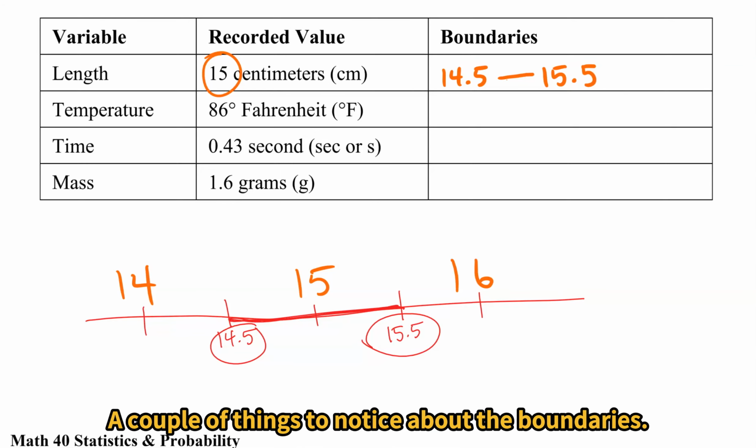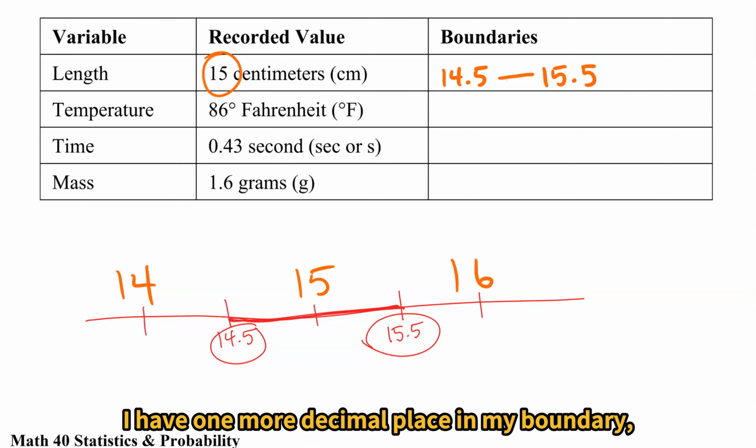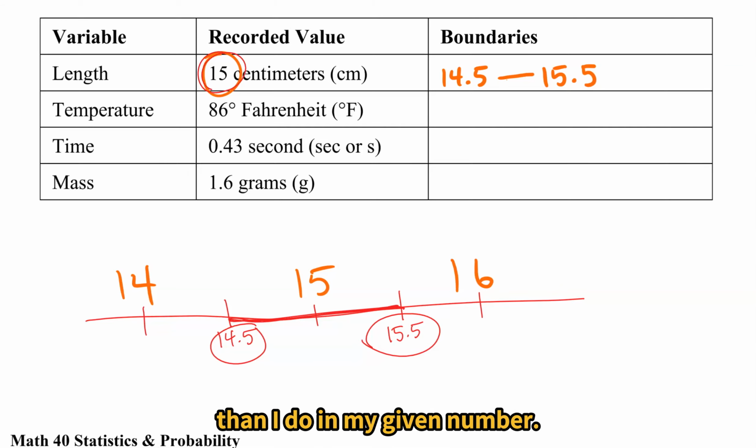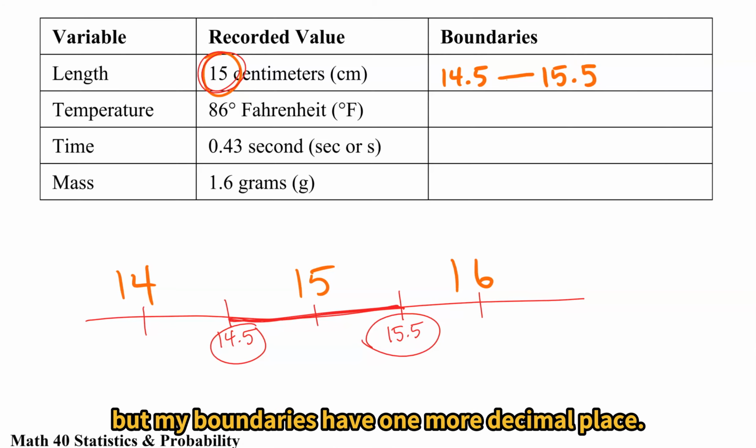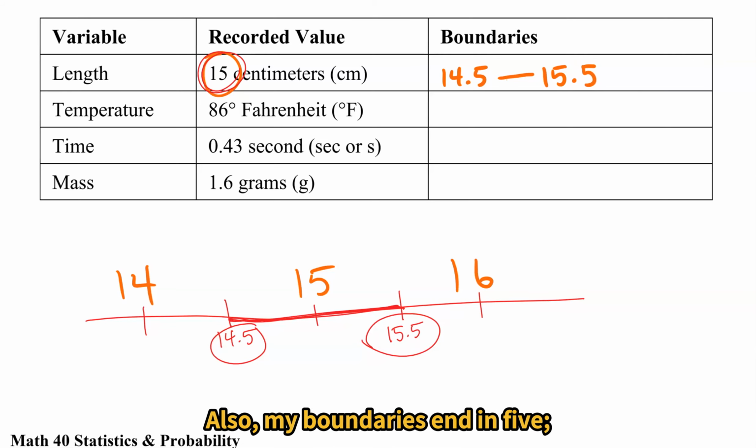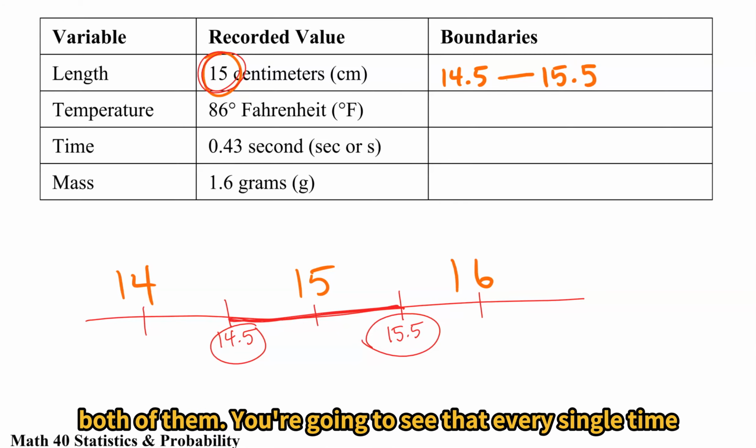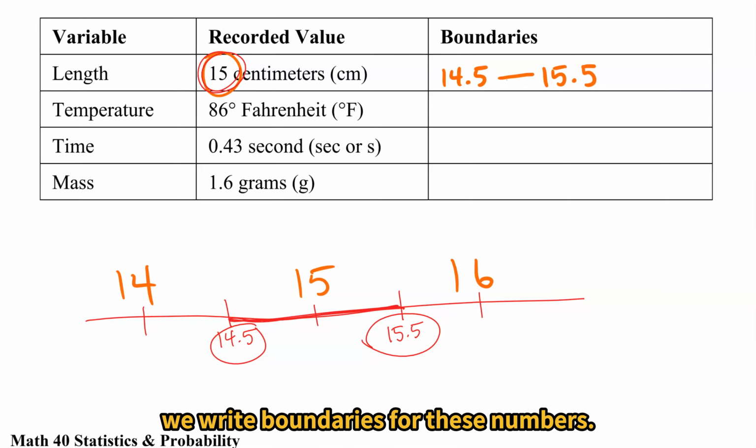A couple of things to notice about the boundaries. I have one more decimal place in my boundary than I do in my given number. So my given number is 15, but my boundaries have one more decimal place. Also, my boundaries end in 5, both of them. You're going to see that every single time we write boundaries for these numbers.